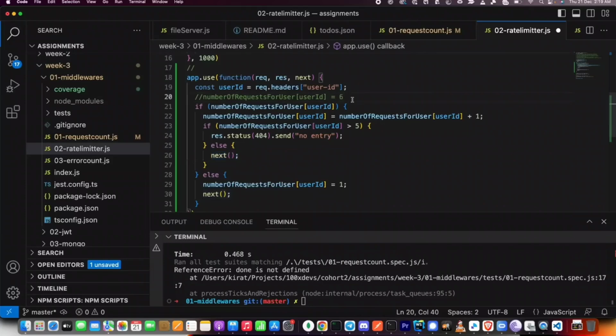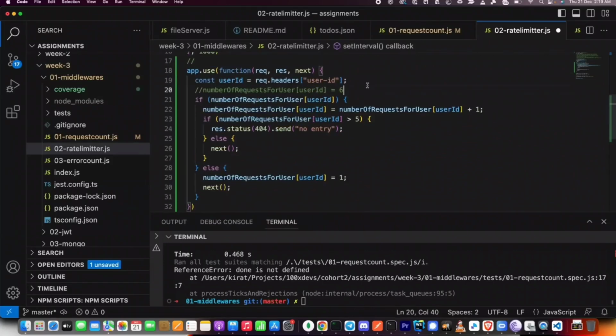It will be 6, the 6th request as soon as it comes in a single second, which basically means this clear hasn't happened. Then the control will reach here and the user will get back a 404. That is how you can create a simple rate limiting middleware.